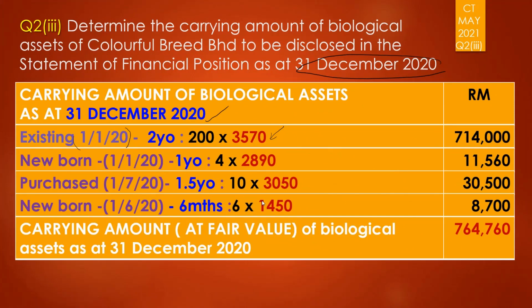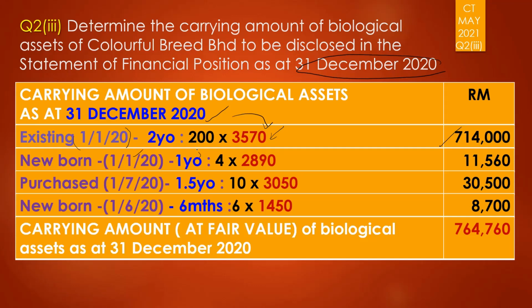So for the 2 year old, that refers to the existing fawn, 200 units. So you take 200, the price of that 2 year old fawn as at 31st of December. Remember, the prices here are all as at 31st of December, which was 3570. Go and check the table, and make sure that you have the question next to you. So you have 714. For the newborn, remember there were 4 newborn on 1st of January.